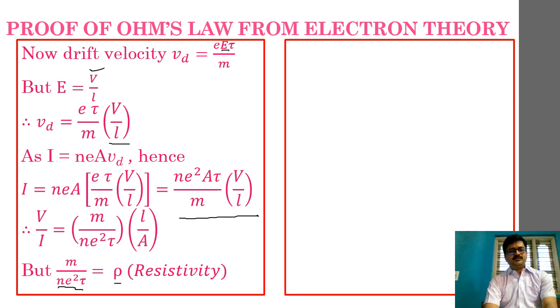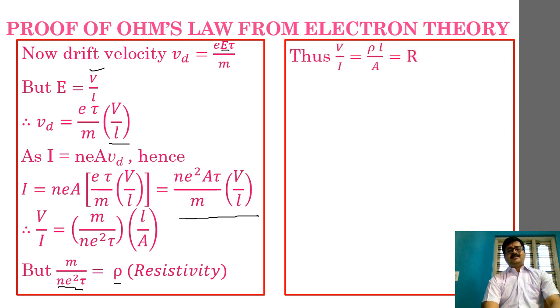What is the equation for resistivity in terms of electron theory? It is mass of electron divided by number density n into charge square e square into relaxation time tau. Fine. So this is the ratio that you please remember. Okay, so it is m divided by ne square tau is equal to resistivity rho.